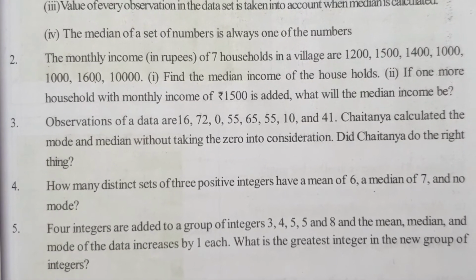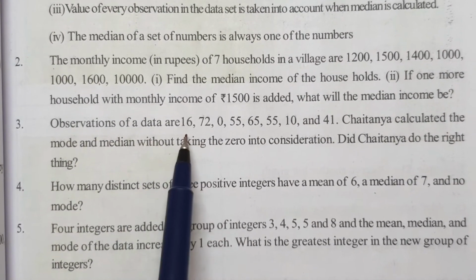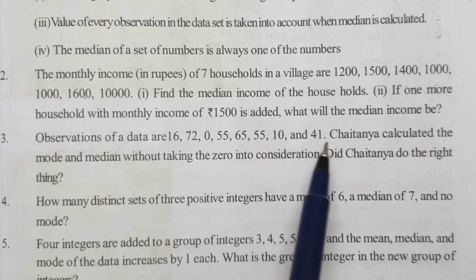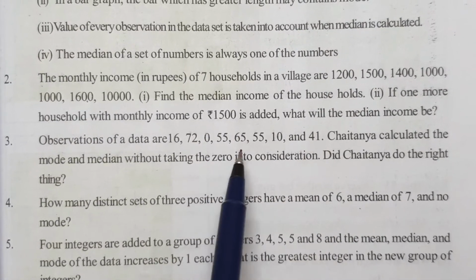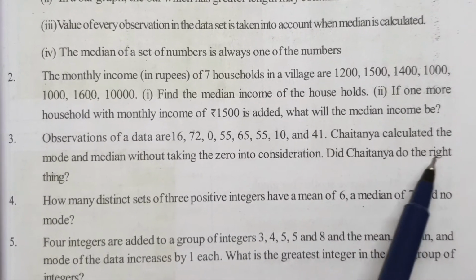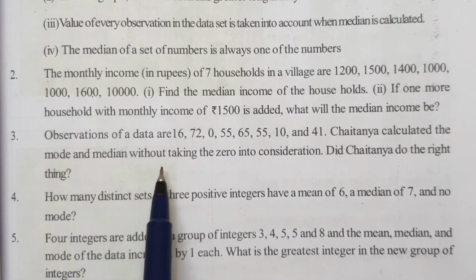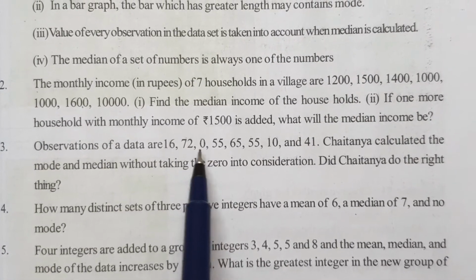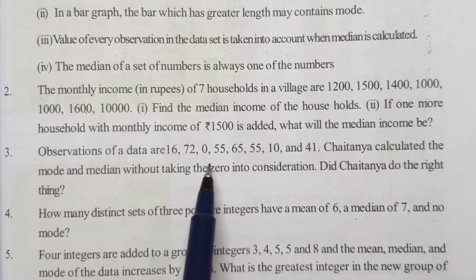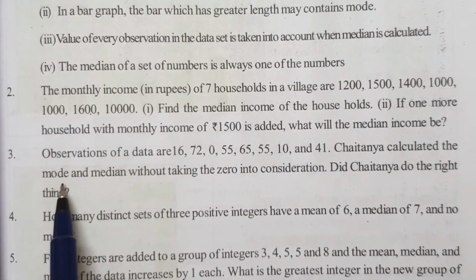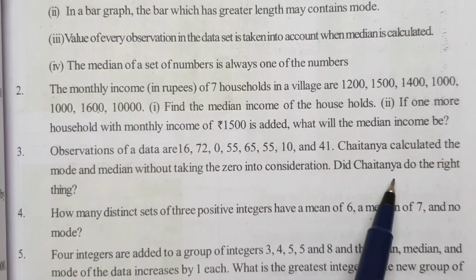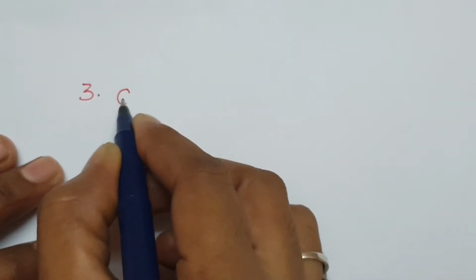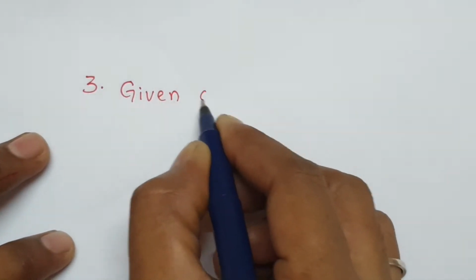Now the third question. Observations of the data: 16, 72, 0, 55, 65, 55, 10 and 41. In this data, Chaitanya calculated the mode and median without taking the 0 into consideration. The 0 is also one of the data, but Chaitanya calculated without 0. So did Chaitanya get the right answer?